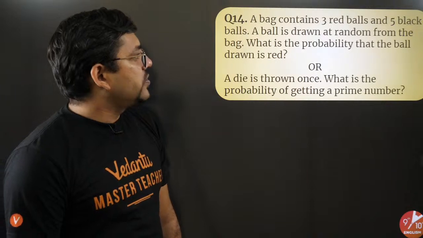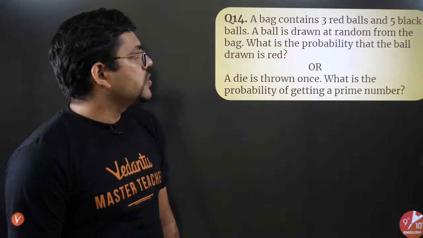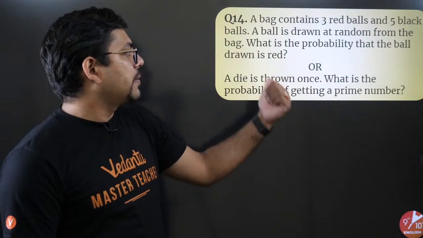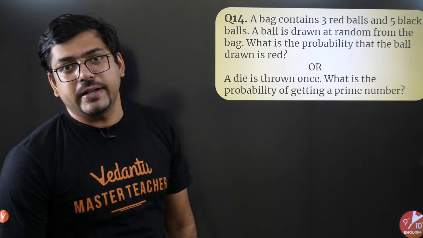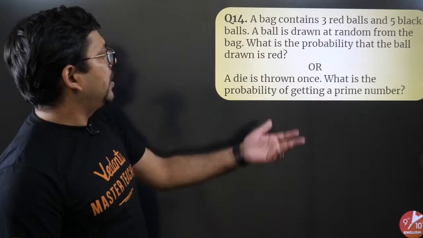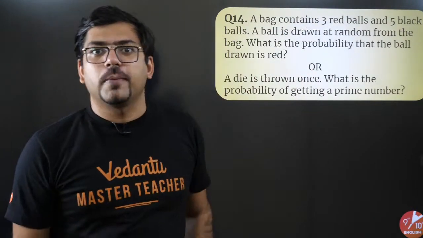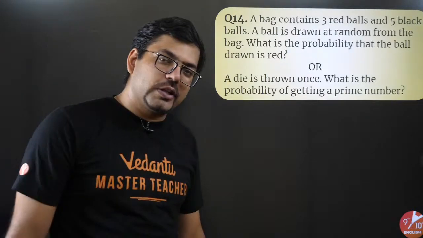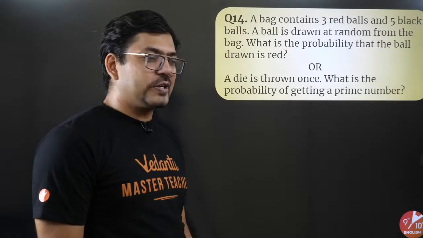A bag contains 3 red balls and 5 black balls. You have to find the probability that the ball drawn is red. So red ball, very simple. 3 upon 8. Are you all getting it? 3 by 8. Everyone is saying the answer. Now I don't think I need to tell the answer. You will tell me yourself.